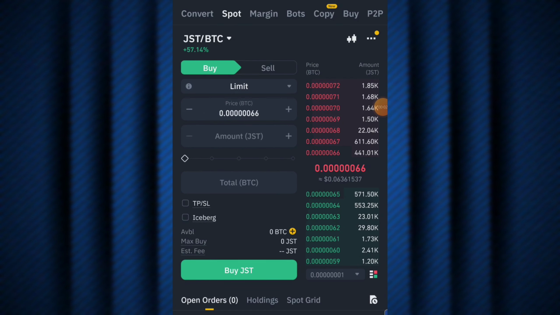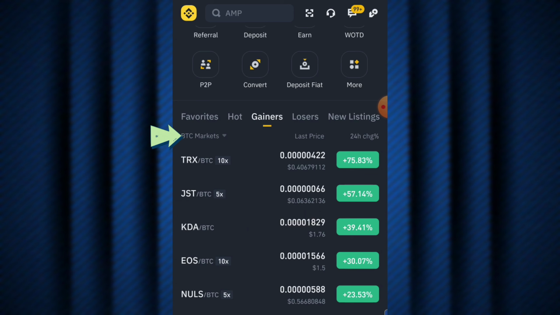This also applies while using Bybit, but you won't get to see the BTC market just like what you saw right here, guys. You won't get to see this market that says BTC market on Bybit. But right here on Binance you get to see everything and just work with it. So this is basically how you can make the most amount of money for yourself right here on Binance, performing this crypto trading strategy.